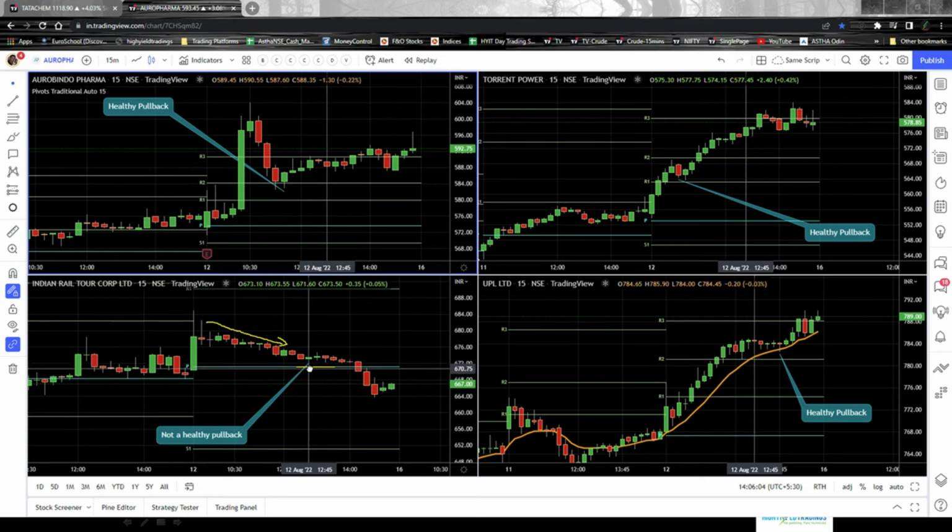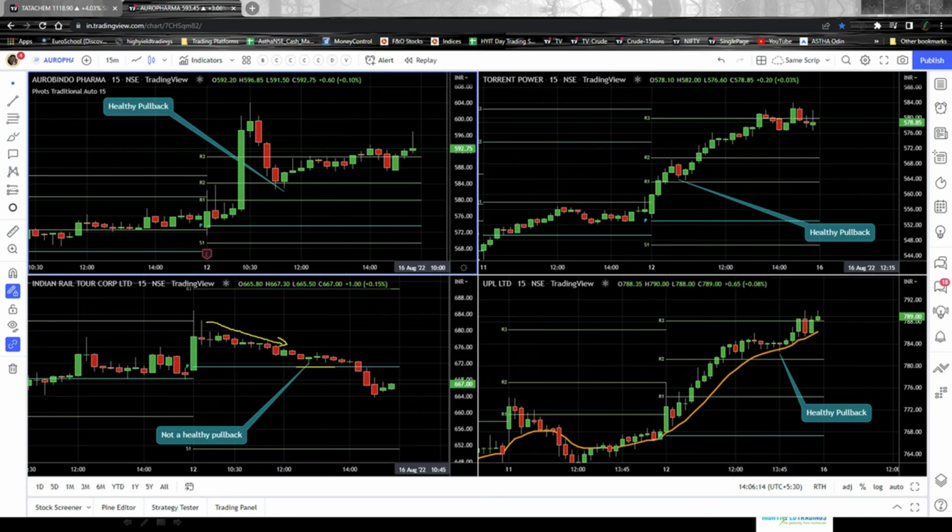So will you take a buy entry at this point? Obviously no. You have to wait for the next candle. The next candle is also a green candle, and that again is taking a support at the support level, that is here. So these two candles confirm that the script is taking a support.